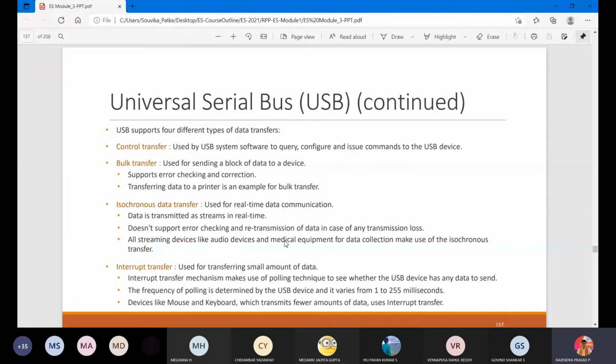So control transfer, bulk transfer, isochronous data transfer, interrupt transfer. All these are the different types of data it is supporting. So in the USB, what type of data can you add? Whether you are going to store a movie, yes. Any executable file, yes. Any image type of data, yes. Video type of data, yes, we are supporting that. So all types of data are supportable in USB.